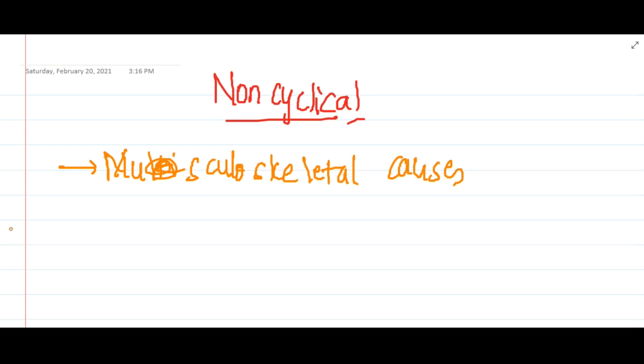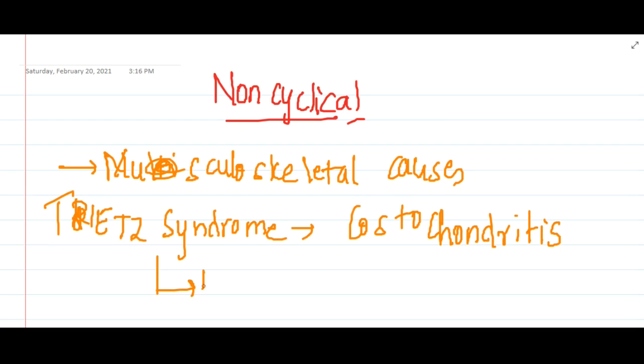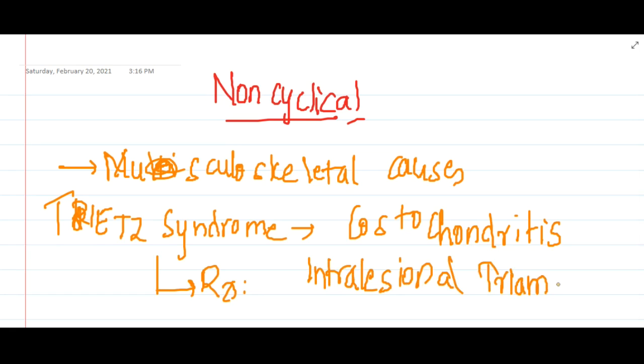In non-cyclical mastalgia, the main problem is that these are due to musculoskeletal causes. Here there is a syndrome which is called Tietz syndrome. In Tietz syndrome, inflammation of one or more costal cartilages is seen. This inflammation of costal cartilages is called costochondritis. An intralesional injection of triamcinolone should be given as treatment for Tietz syndrome.